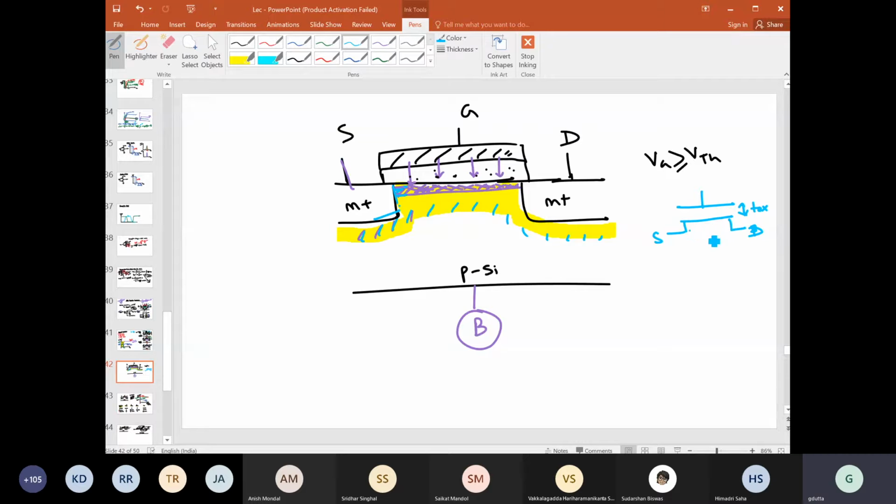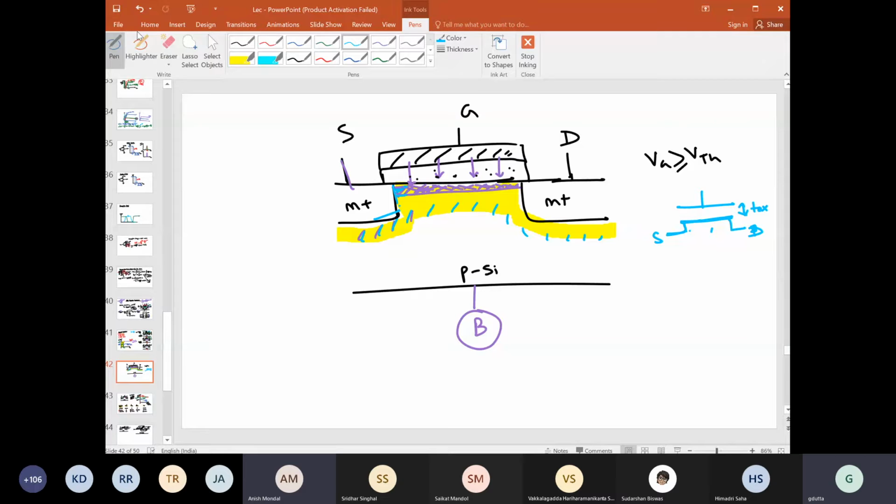So what is below that does not matter to us, because now we have a fixed connection with the other plate of the capacitor. You can think of this electron layer as another plate of a capacitor, and it is already connected with that. So what happens below that really does not matter. Anish, is this clear to you? Yes, sir. So the electron layer is like a plate, and there is no connection between the gate and the body at this moment. Yes, sir. Got it.